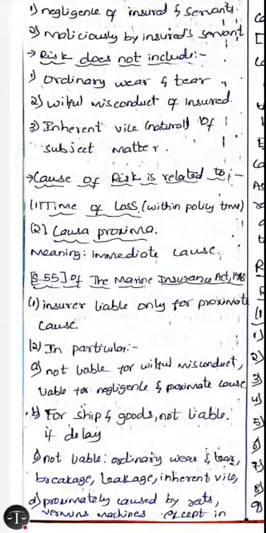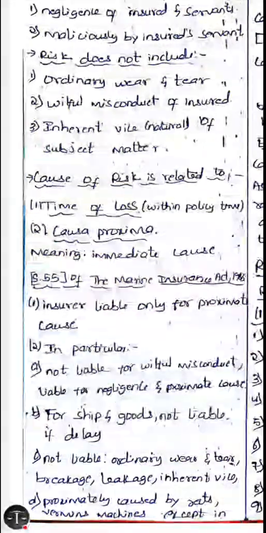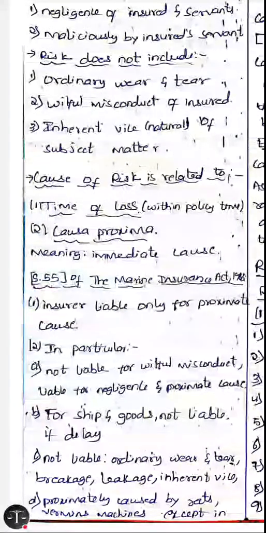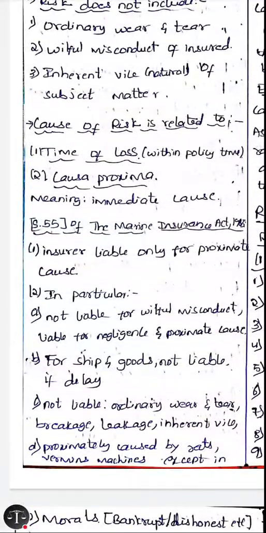The next is causa proxima. In the first part of Unit 2, we saw briefly about causa proxima. Here we will study it in detail. So what is causa proxima? Causa proxima means immediate cause, the proximate cause. There can be many factors that affect the insured's subject matter, but only those causes which the insured has taken insurance against are called proximate causes.